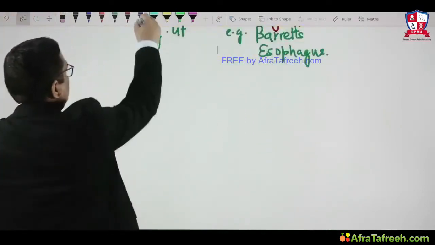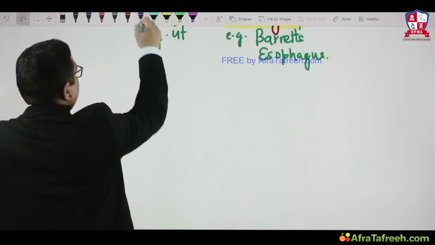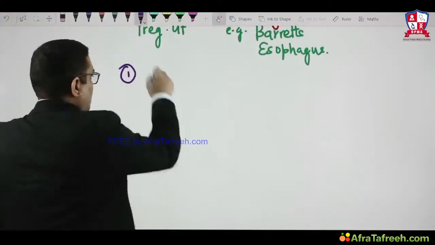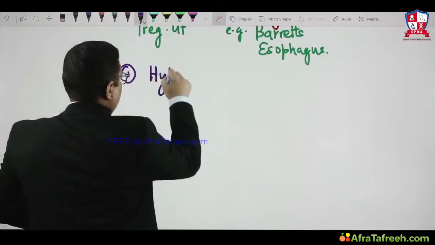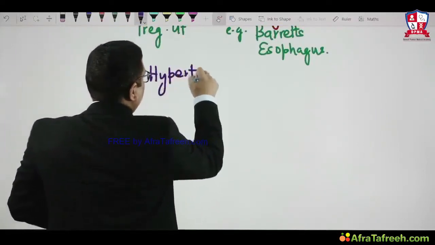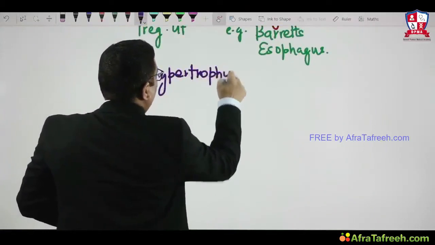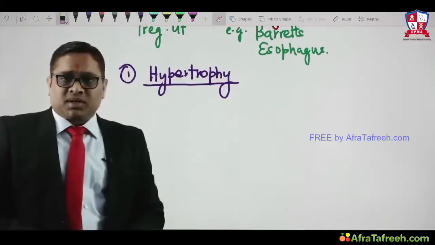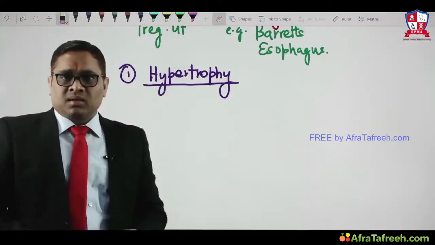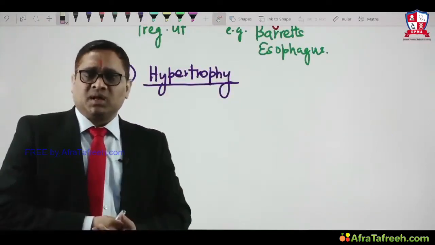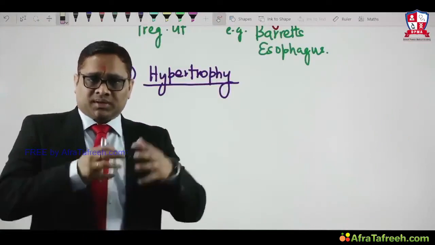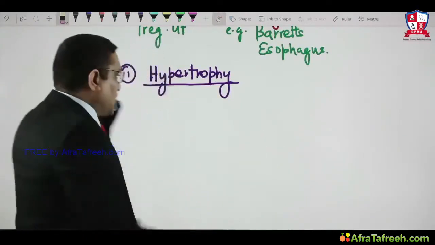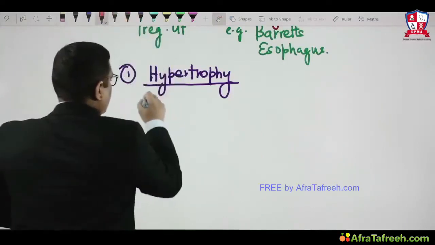Number one example we are going to discuss in cellular adaptation is hypertrophy. What do you mean by hypertrophy? Whenever there is an increase in size of the cell, because of the increase in size of the cell, the overall size of the organ will also increase.